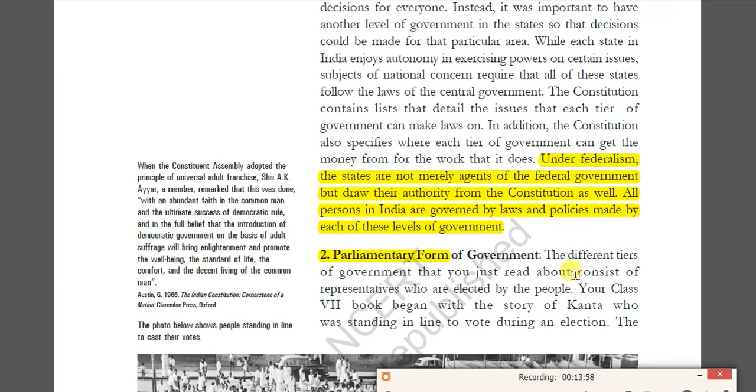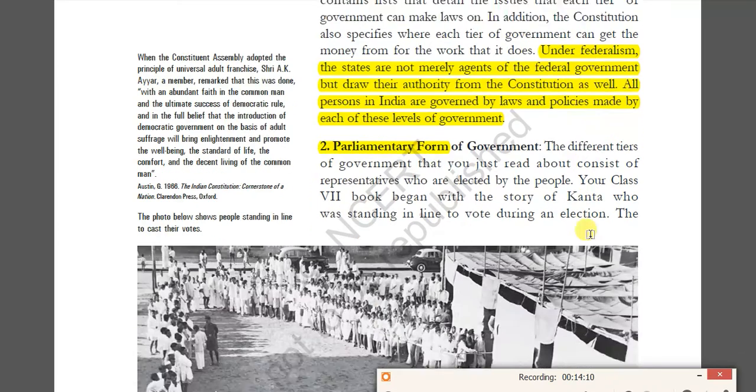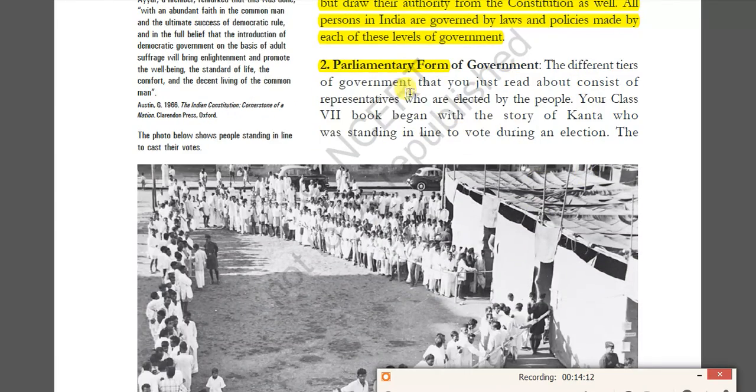These are the key important words that I'm going to discuss in the classroom. Under federalism, the states are not merely agents of the federal government, but draw their authority from the Constitution as well. Right? This is the first one. The second is parliamentary form of government. Yes, my dear students, there are two types of forms of government: one is presidential form of government, and the second is parliamentary form of government.